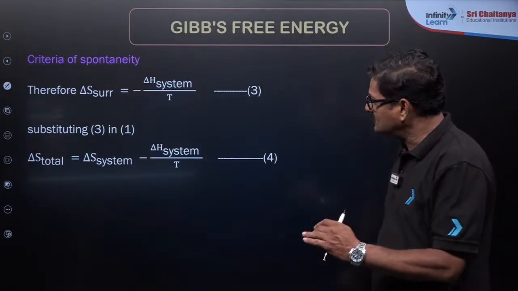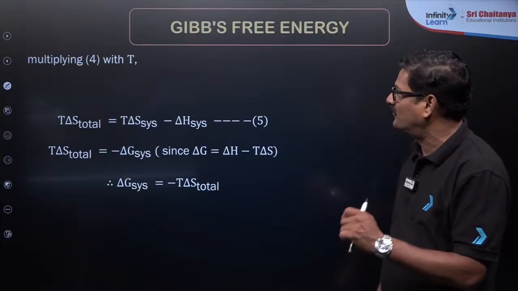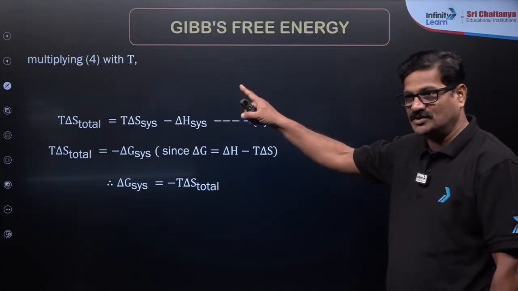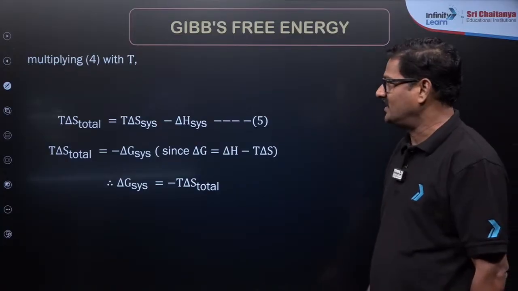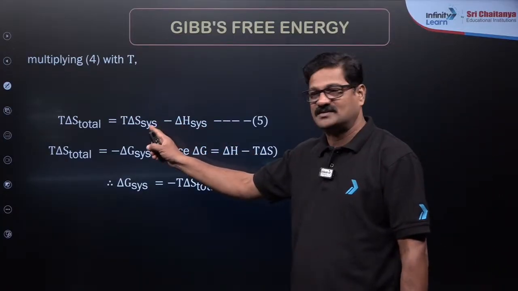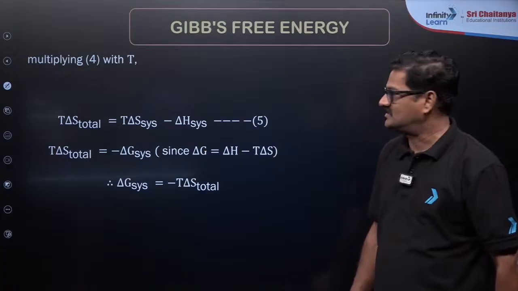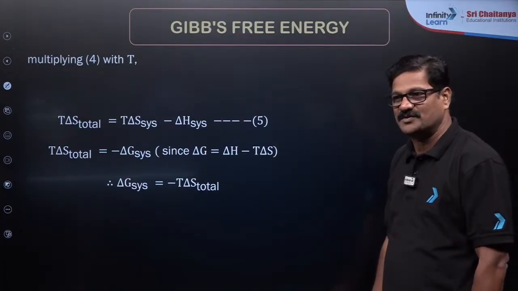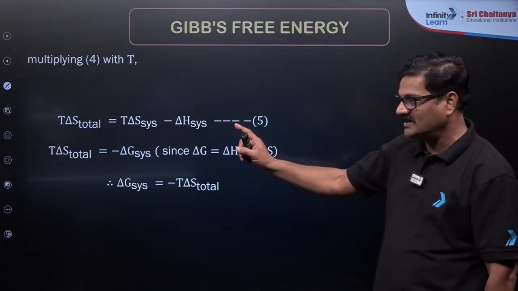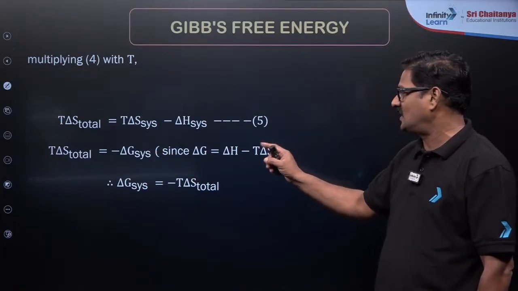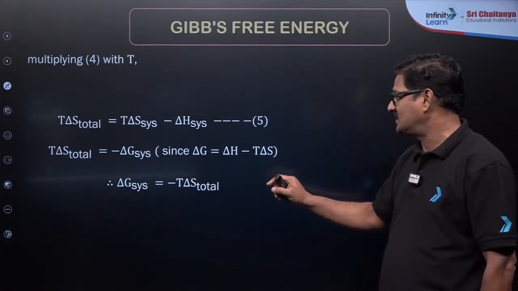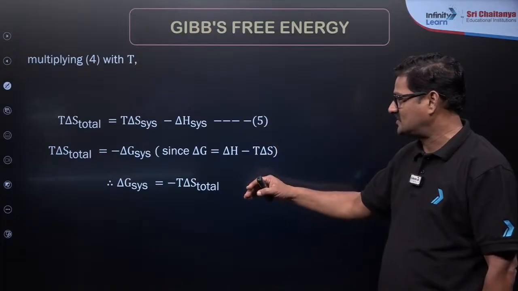Now let us derive this with equation 5: multiplying equation 4 with T, you are going to get T delta S total is equal to T delta S system minus delta H system, which is the 5th equation here, and T delta S total is equal to minus delta G system. Since delta G is equal to delta H minus T delta S, delta G system is equal to minus T delta S total.